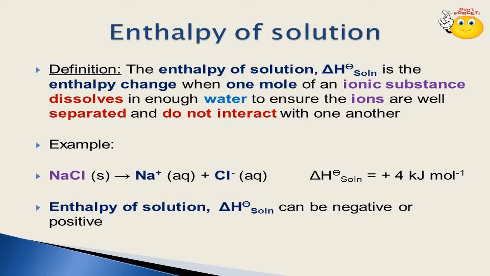That means when 1 mole of ionic substance dissolves in a particular solvent in such a way that all those ions are separated, with no relation at all, to attain that condition, whatever enthalpy changes are there, that is called enthalpy of a solution. That means to make a solution, whatever enthalpy changes are there, that is called enthalpy of a solution.